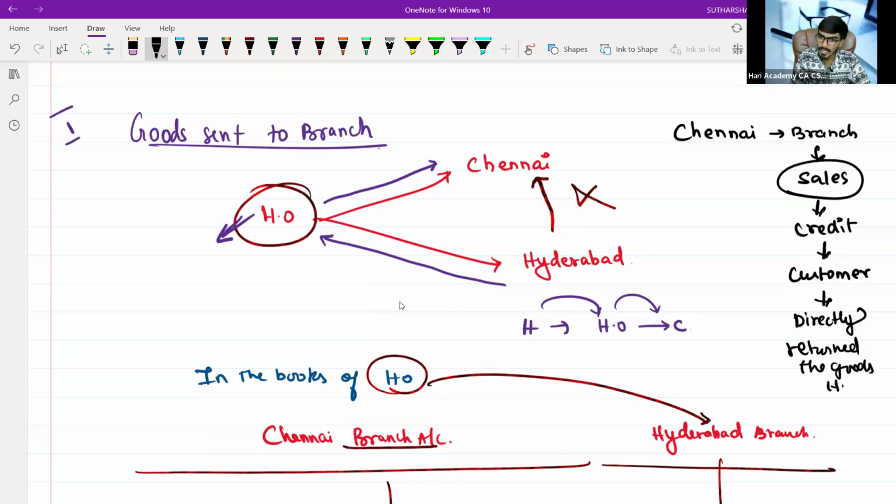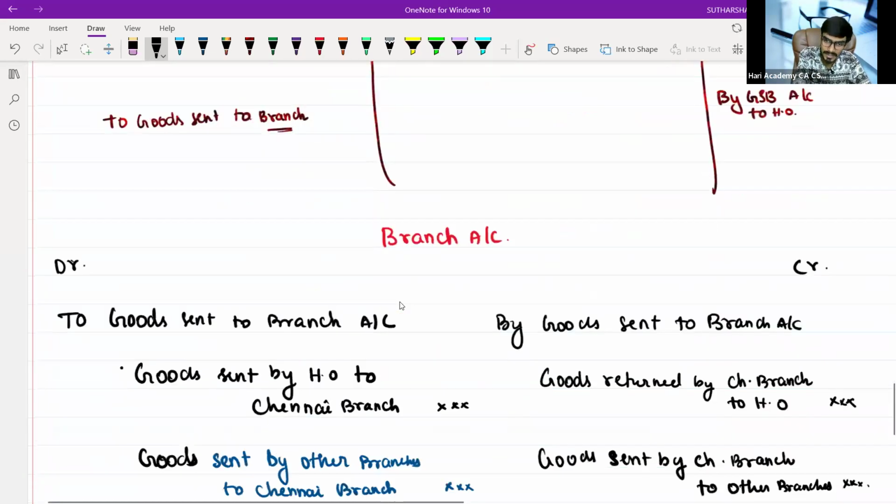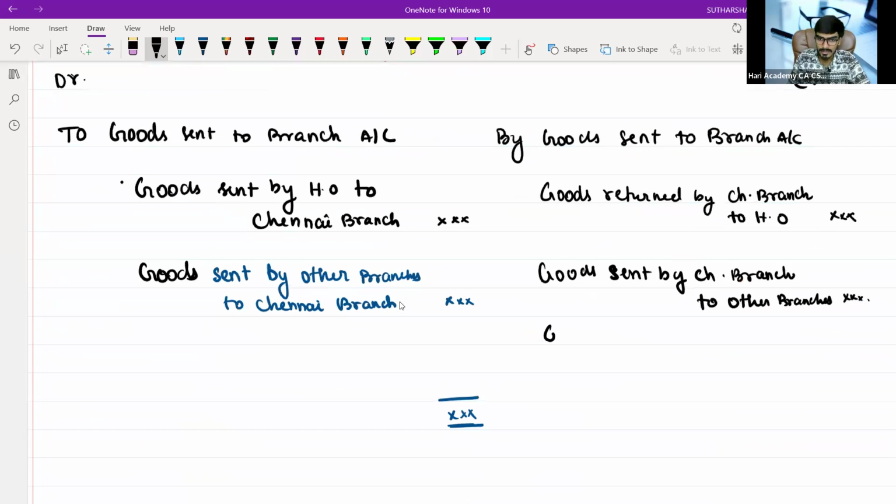The probability of the customer directly returning the goods to the HO is there. So we are crediting that account, sir. That is goods returned by Chennai branch customers to HO.